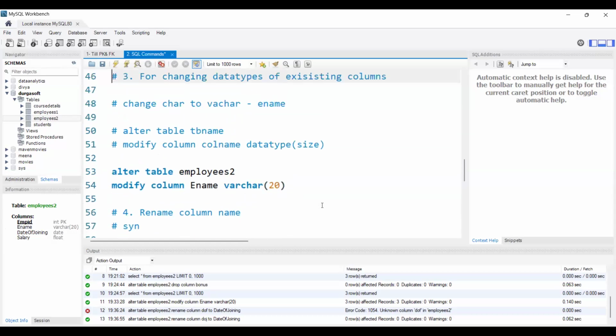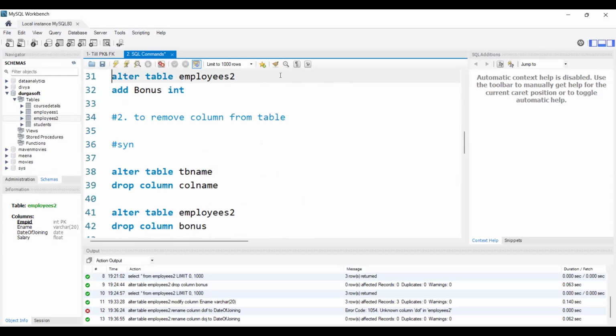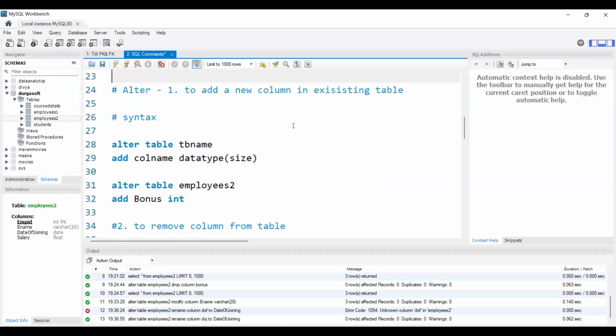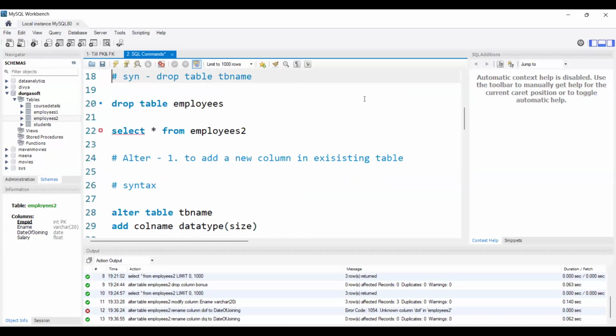Basically, these 4 are the use cases of the alter command. Being SQL developers or data analysts, we will use the alter command most frequently, because in real time, 90% of the time we won't use the create command, because we won't create any tables. We will get a direct script or direct SQL files where the tables are already created for us. We need to understand the data first and start working on it. But if we want to make changes in an existing table, we will use the alter command very frequently.